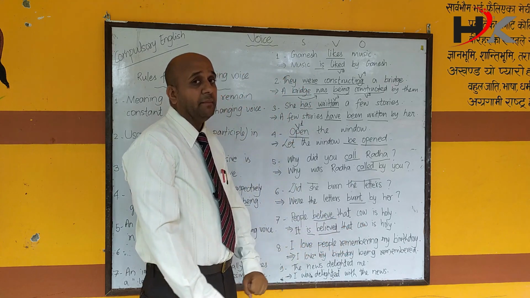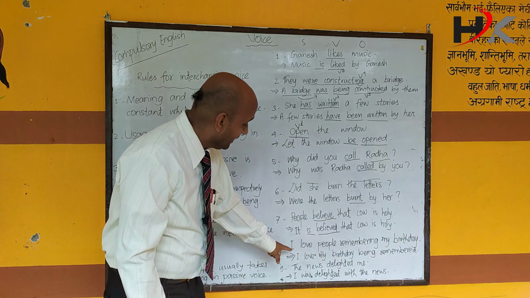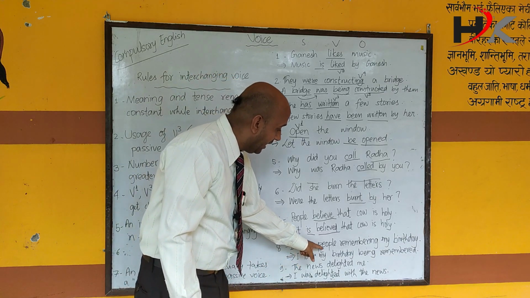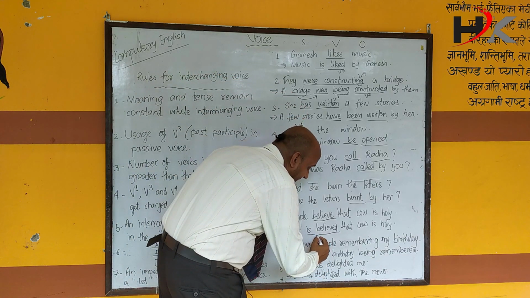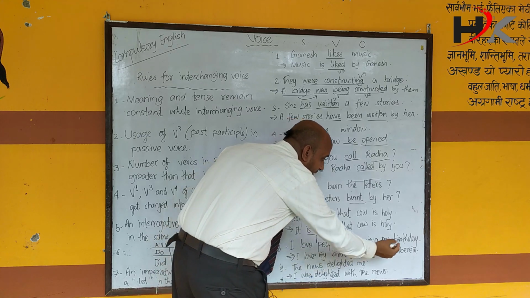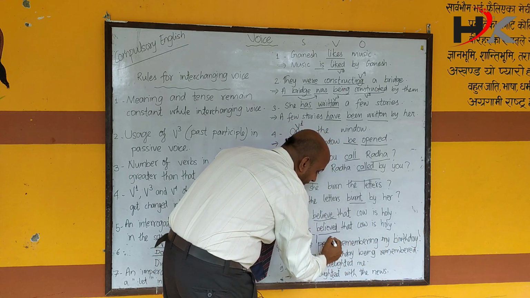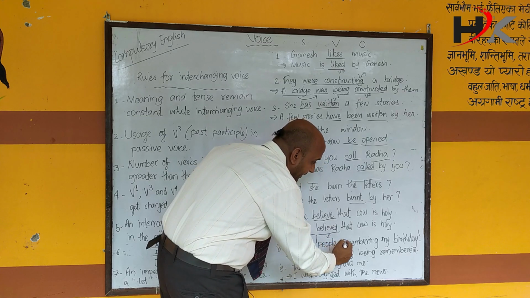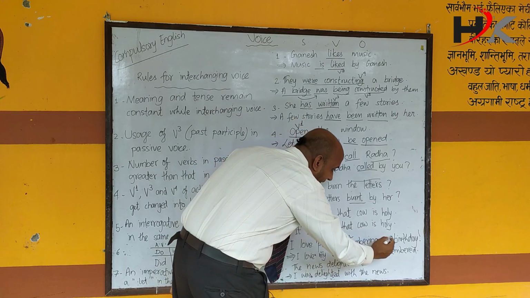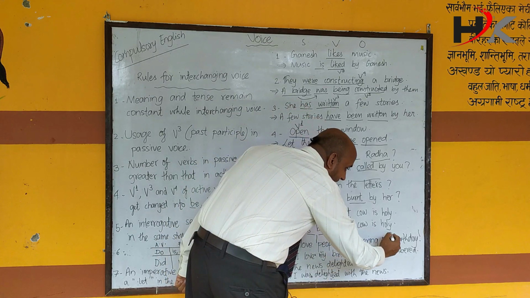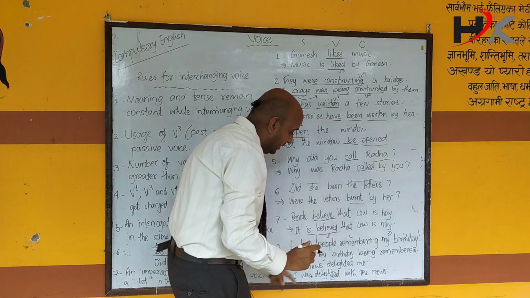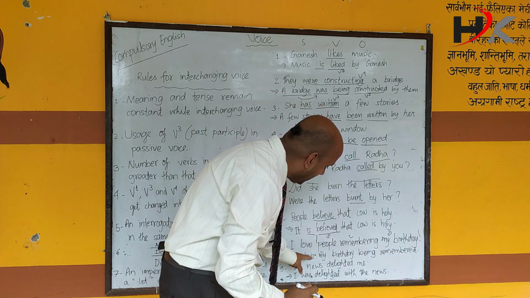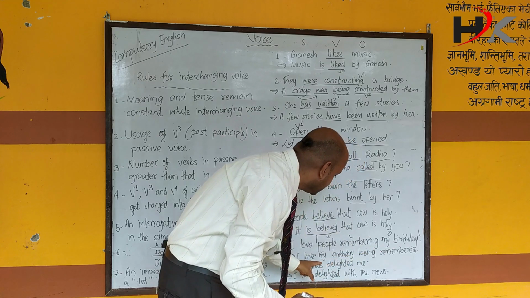I love it when people remember my birthday, obviously. Now start changing the sentence from here. People becomes subject, remembering becomes verb, and my birthday is the object. So in I love my birthday, the object becomes subject.